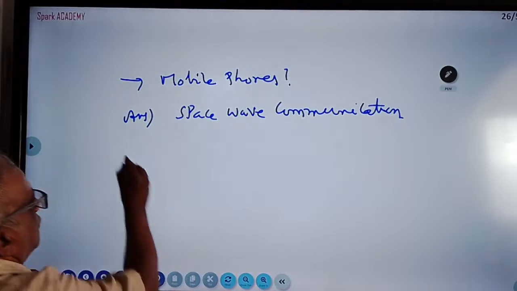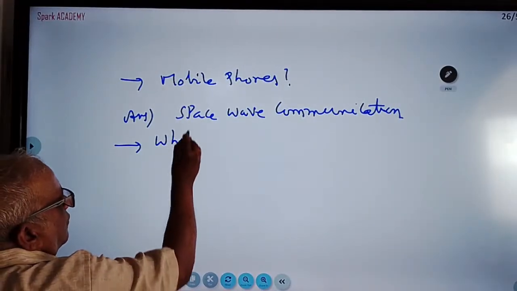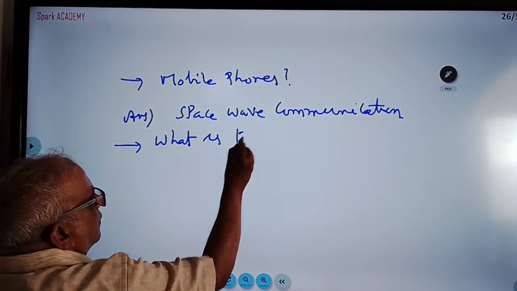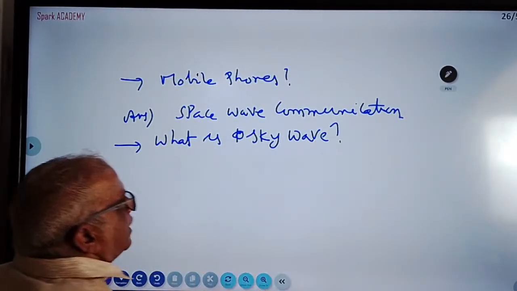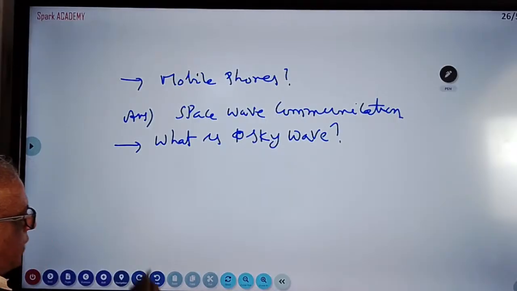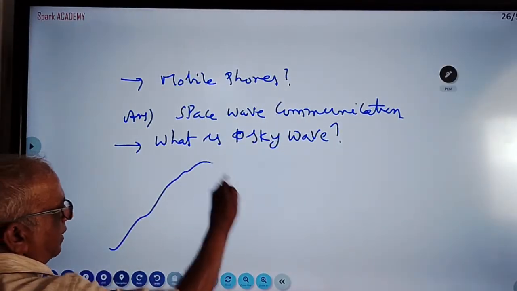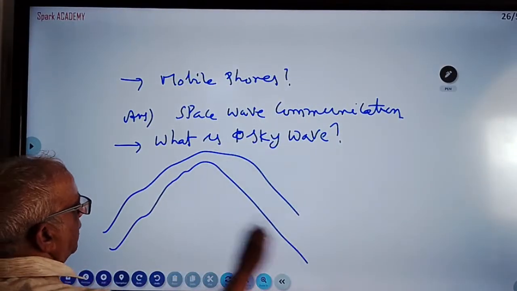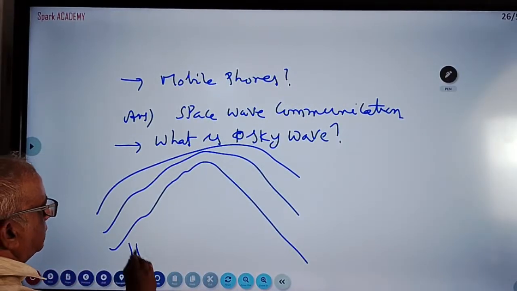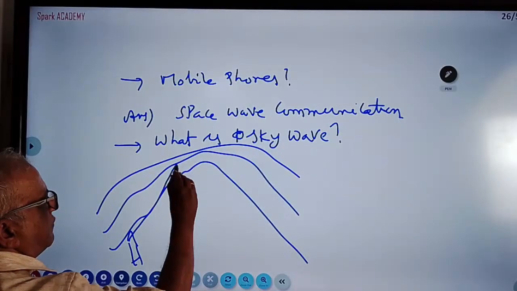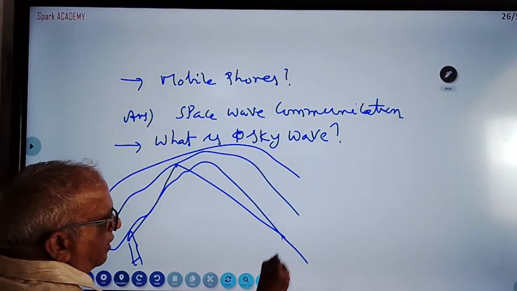What is sky wave, they are also asking. In the ionosphere there are different regions, layers. The transmitter sends a signal in the middle frequency region, it gets reflected, and goes to the receiver antenna.